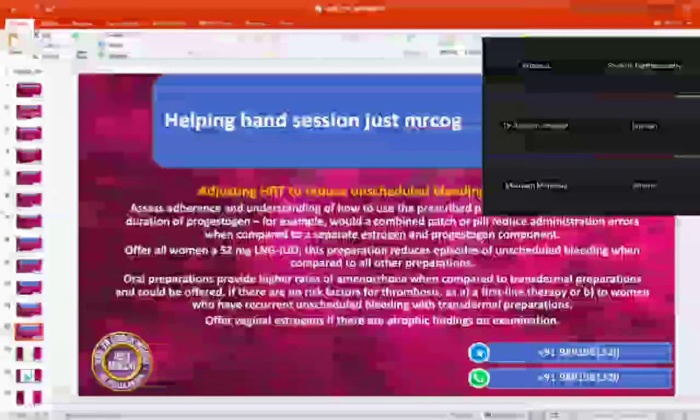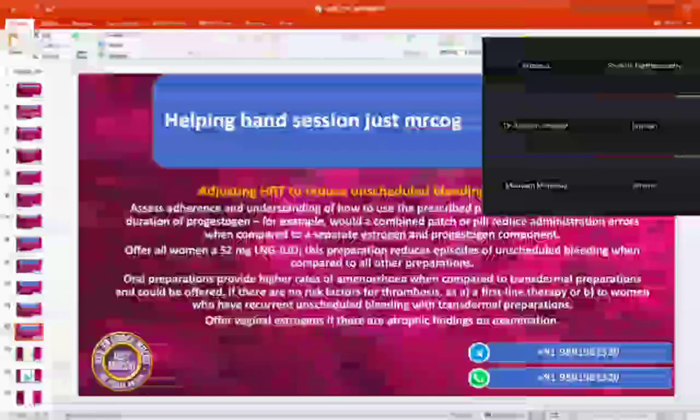Very good. And if there is no risk factor for DVT, no risk factor for thrombosis, then first line therapy would be oral preparation. If the patient is non-compliant with the oral preparation, then transdermal patches would be offered.